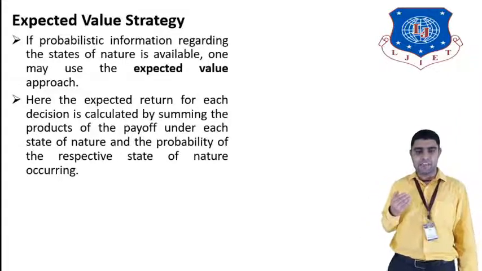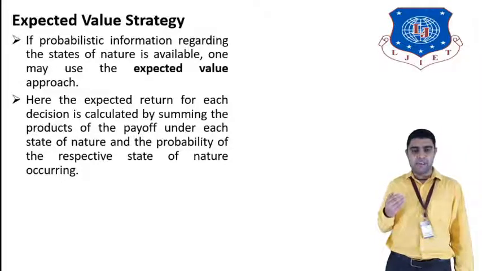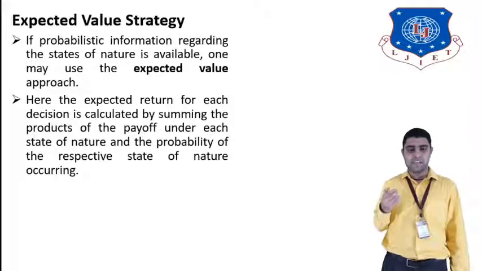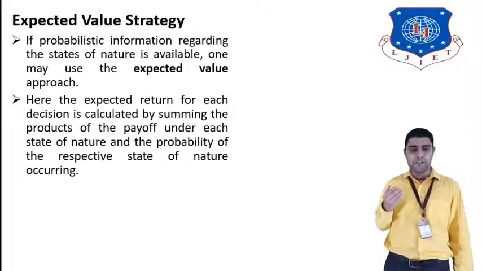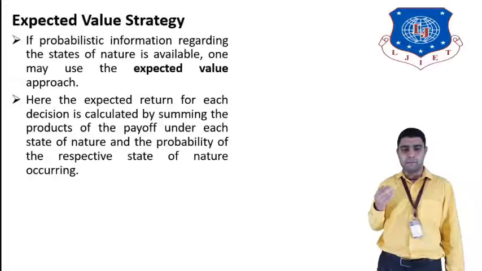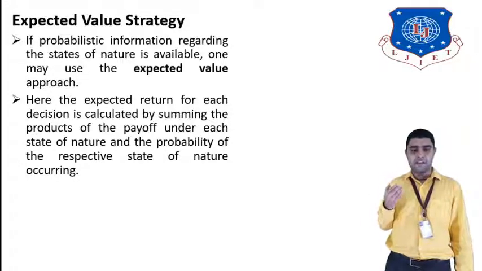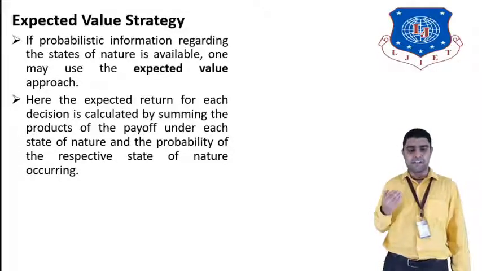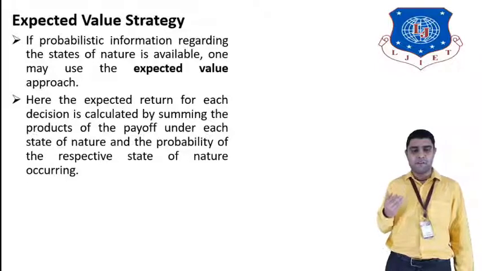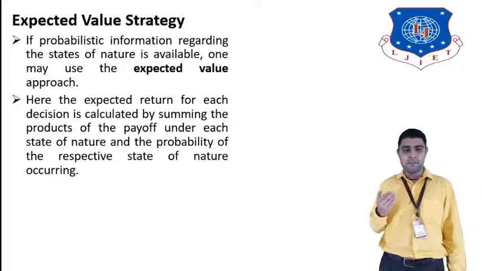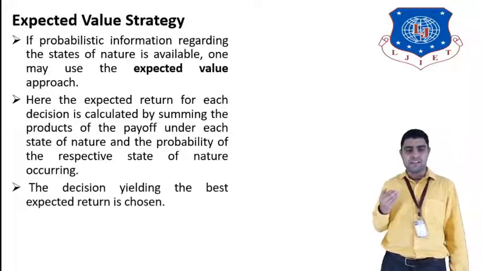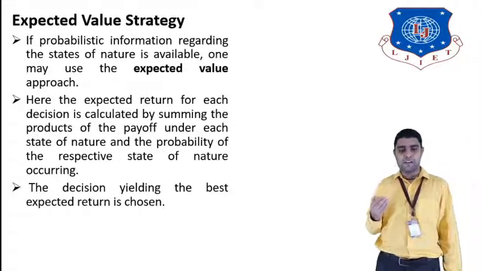Here the expected return for each decision is calculated using the product of the payoff in the payoff table under each state of nature and the probability of the respective state of nature occurring. We see the result, what the state of nature is and how it can occur in the system. This strategy is called the expected value strategy.